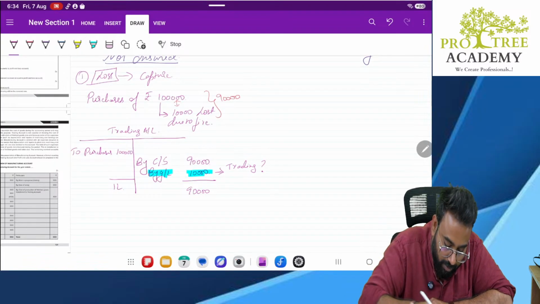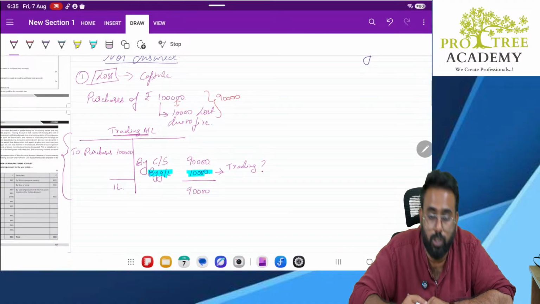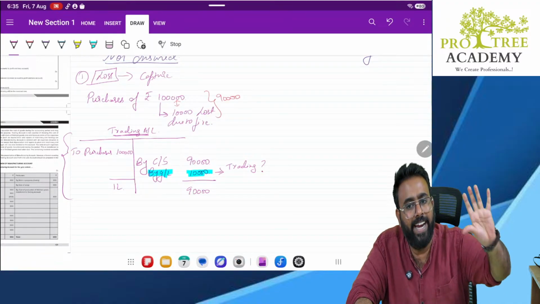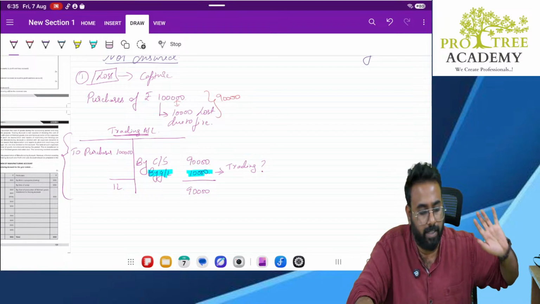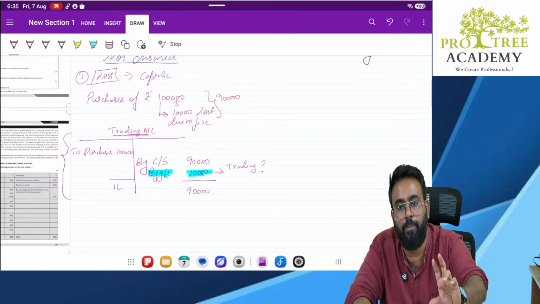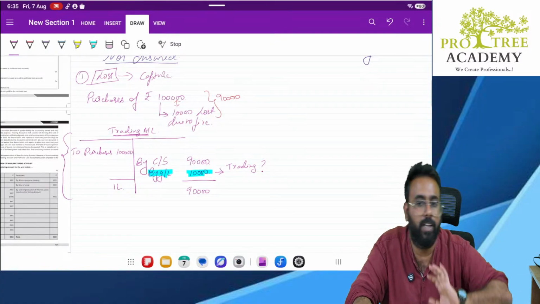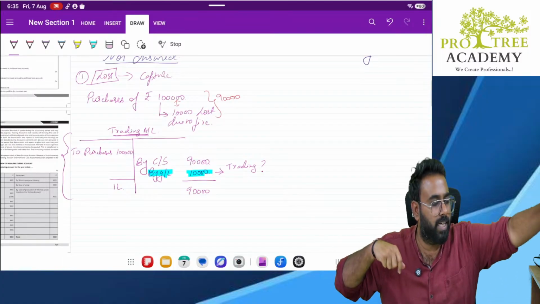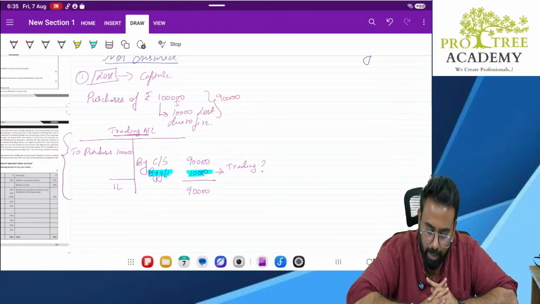See, the name trading account, the main objective of the trading account is to calculate how much profit you are making only on trading activity or how much loss you are making only on the trading activity. Nothing else. What are trading activities? Trading activities is nothing but purchasing the goods and selling the goods. Out of this, how much profit you are making, it wants to capture.